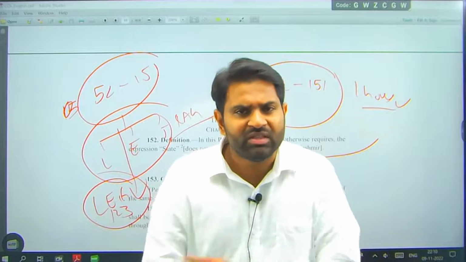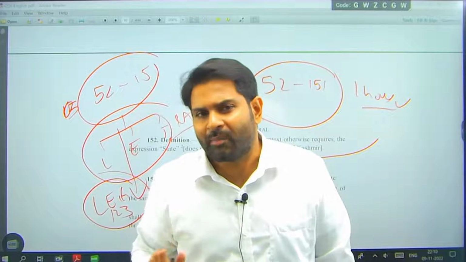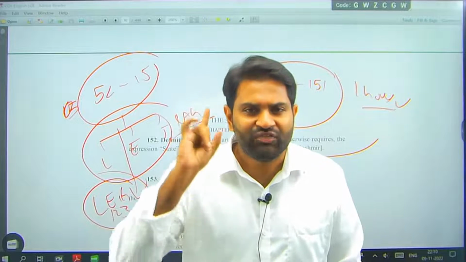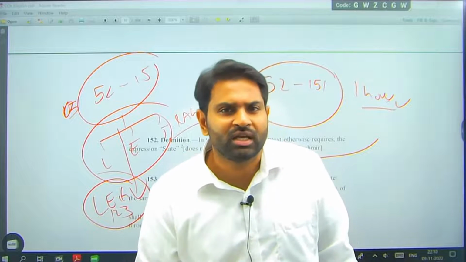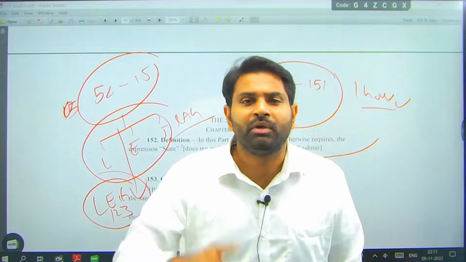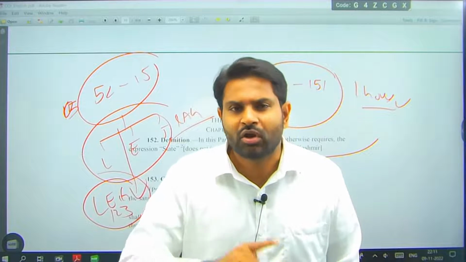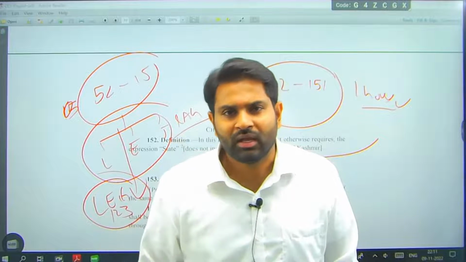The tug of war between these 3 organs is very important for us. If they are fighting, citizens are going to be very happy. If these 3 organs are in tug of war, if they are working with accountability, responsibility, and transparency, then there is a fair chance that citizens of the country will be happy.